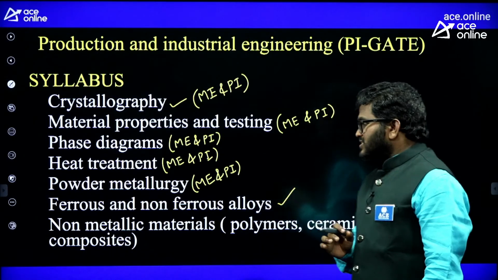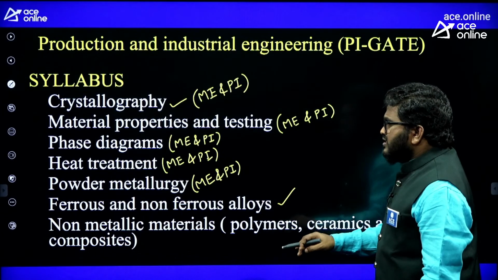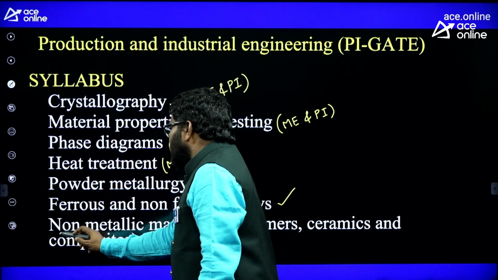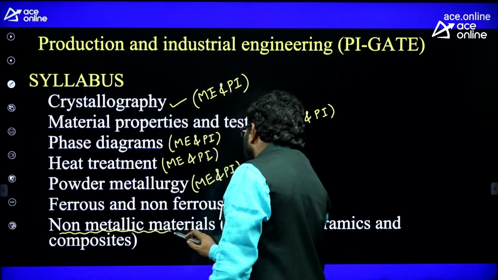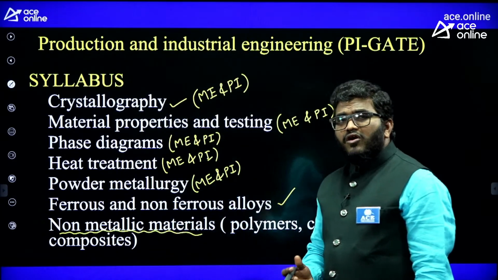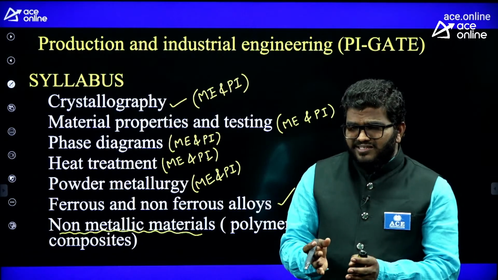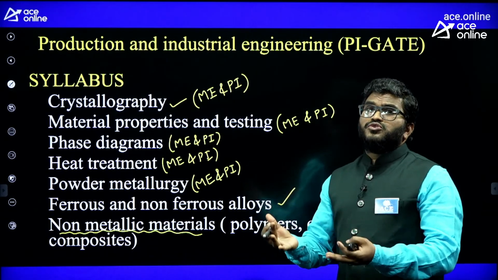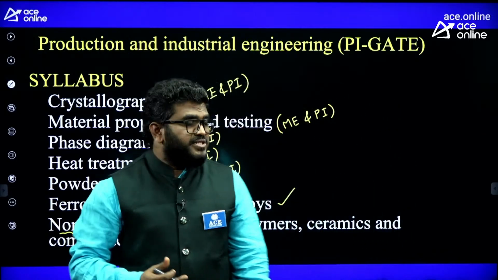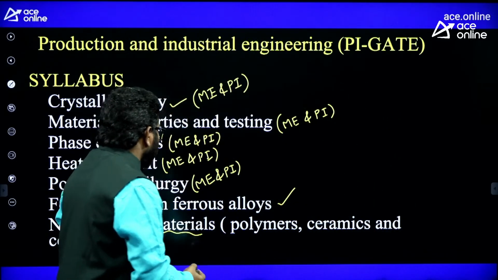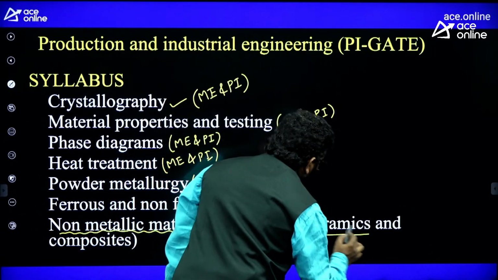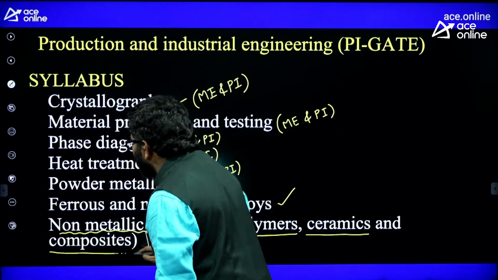Then non-metallic material: the word seems small and simple, but it includes so many topics and concepts. Polymers come under this category, ceramics also come under this category, and composites also come under this category.